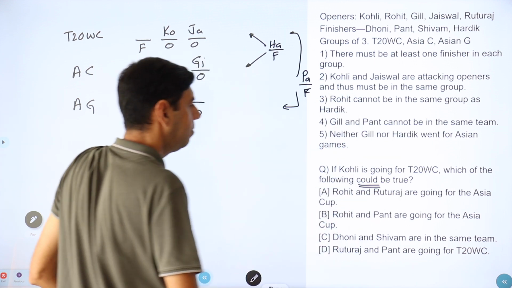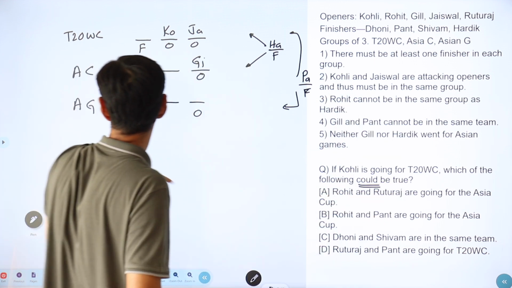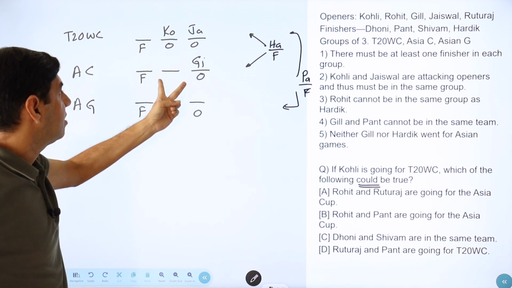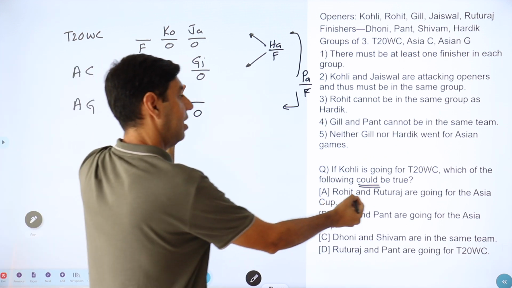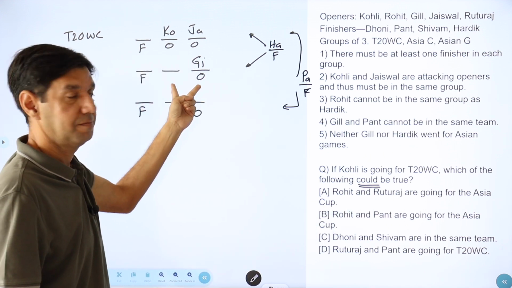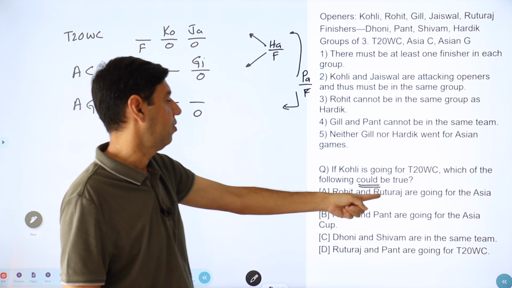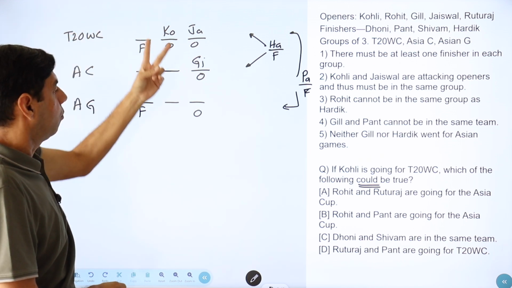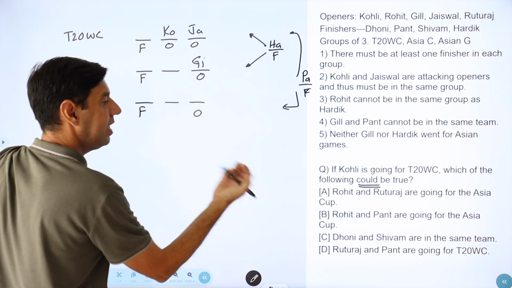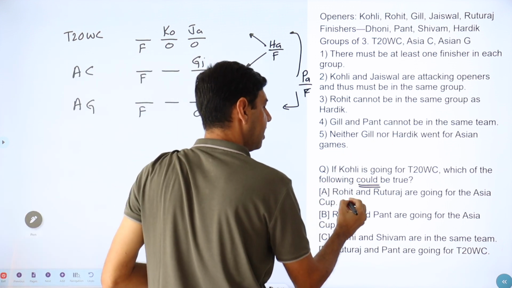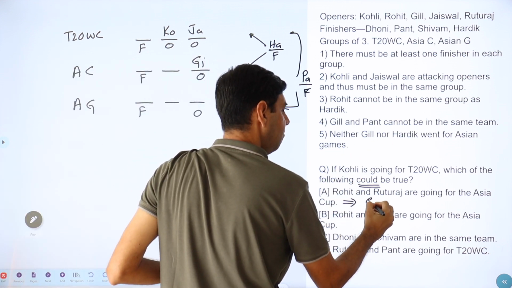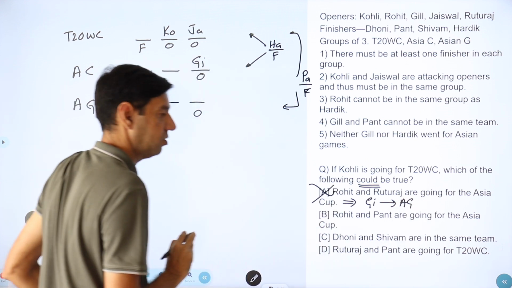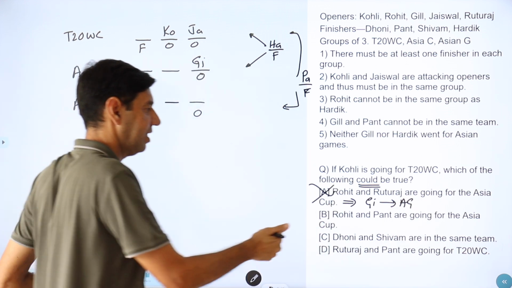So which of the following could be true? Could Rohit and Ruturaj go in Asia Cup? Can Rohit and Ruturaj, both openers, go in Asia Cup? No, because these two go in T20 World Cup. Rohit, Ruturaj go, that would leave out Gill, and then Gill will have to go to Asian Games. So this means Gill will have to go to Asian Games, which is not allowed. So this cannot be possible. There's no way. Oh, easy one that was.